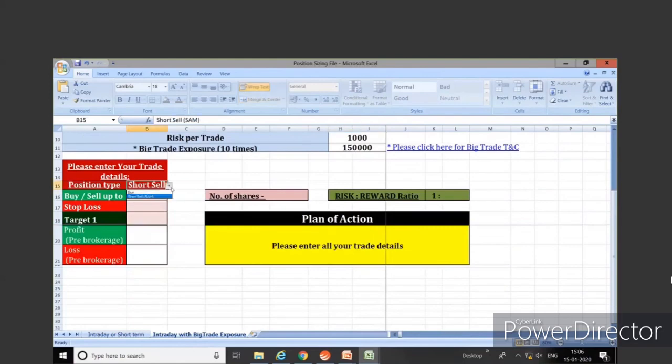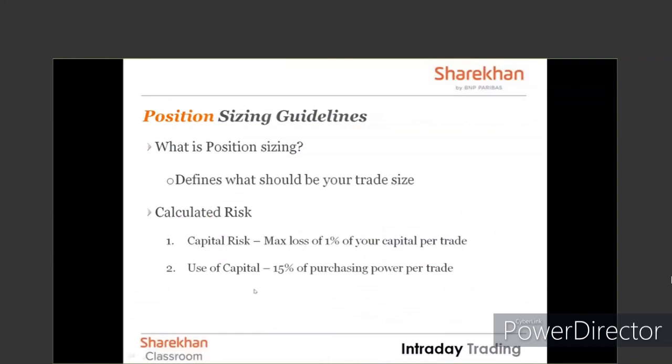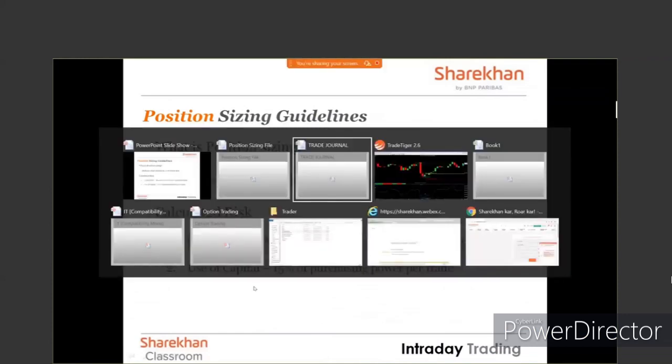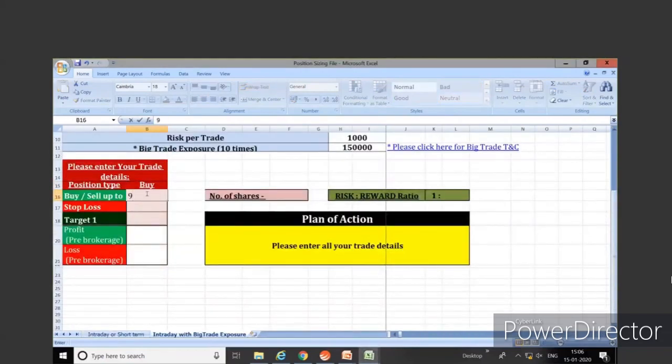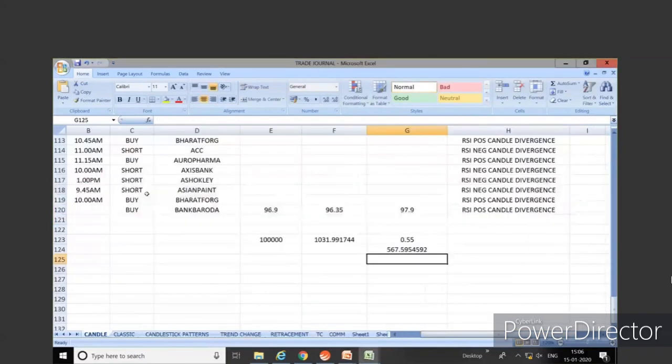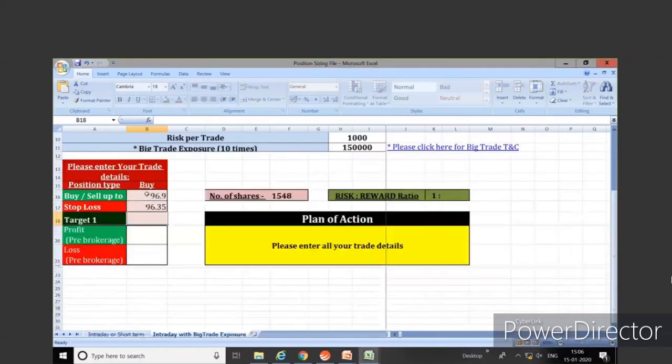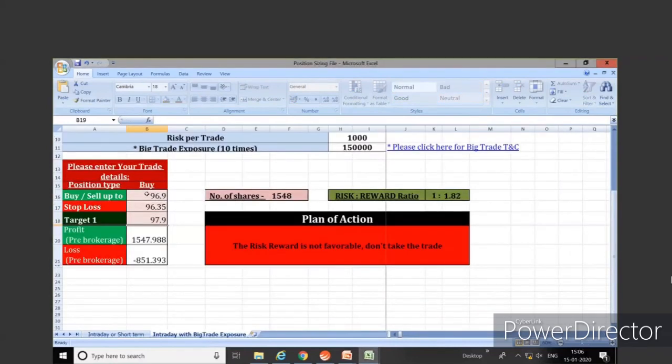Now, select buy, entry 96.9, stop loss 96.35, and target is 97.9. Once I enter this, it says risk reward ratio is not favorable. Do not take the trade.